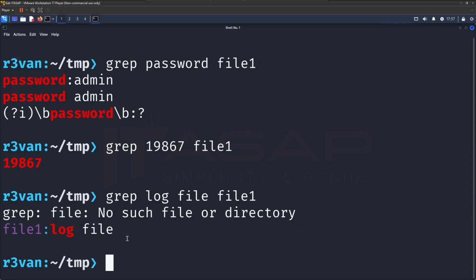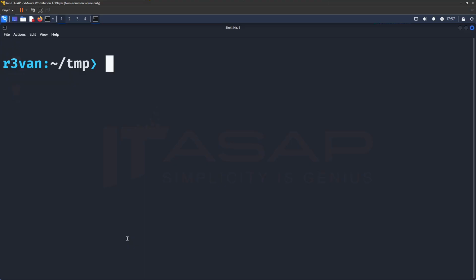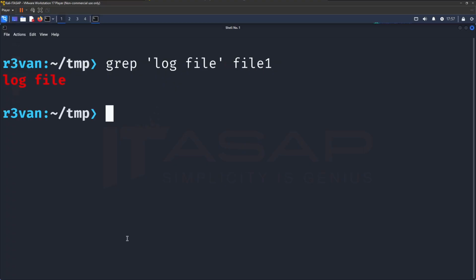So we'll clear our screen, what if we go grep single quote log file inside of file1? Okay, that works. Now how about if we go grep $ root file inside of file1? Nope, it just chokes up because of this $ right here.